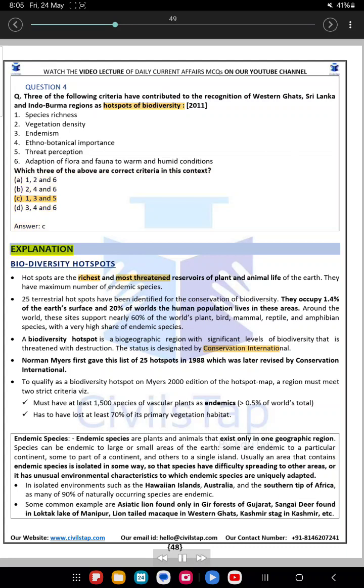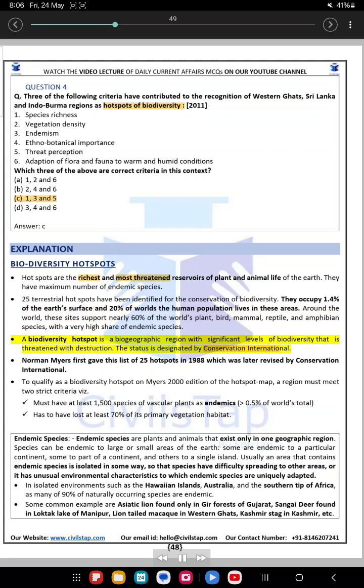Answer, C. Explanation. Biodiversity hotspots. Hotspots are the richest and most threatened reservoirs of plant and animal life of the earth. They have maximum number of endemic species. 25 terrestrial hotspots have been identified for the conservation of biodiversity. They occupy 1.4% of the Earth's surface and 20% of the world's human population lives in these areas. Around the world, these sites support nearly 60% of the world's plant, bird, mammal, reptile, and amphibian species with a very high share of endemic species.